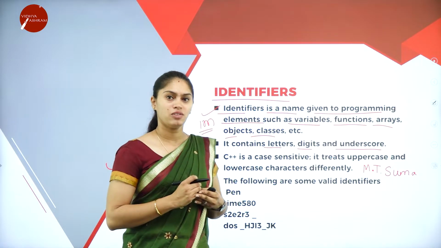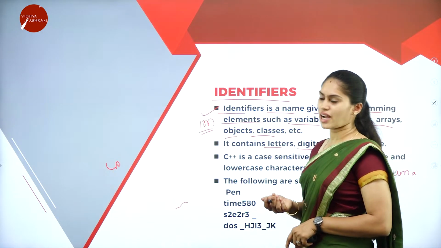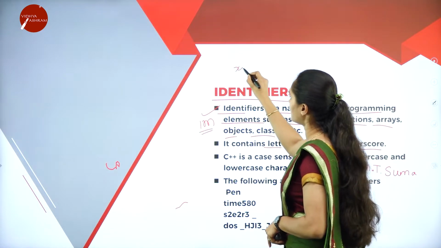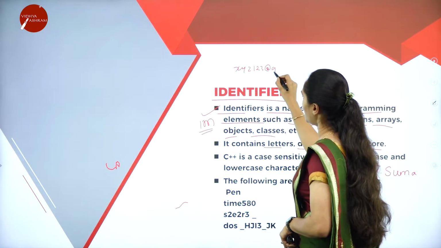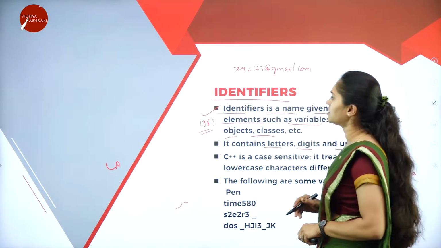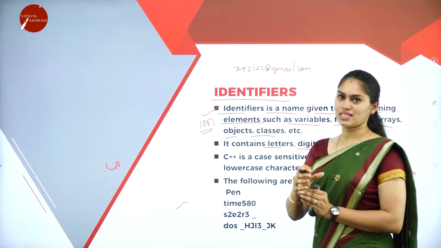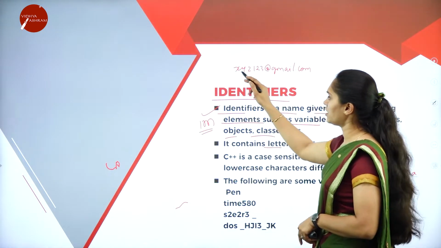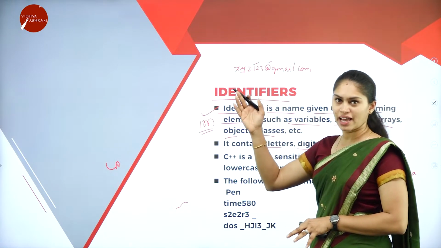For example, we all have a Gmail account. How do we write it? For example, xyz123@gmail.com. If you look at the ID of this email, I have letters, numbers, and special characters.